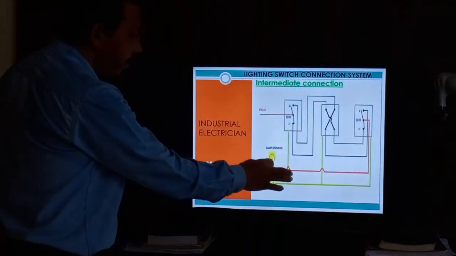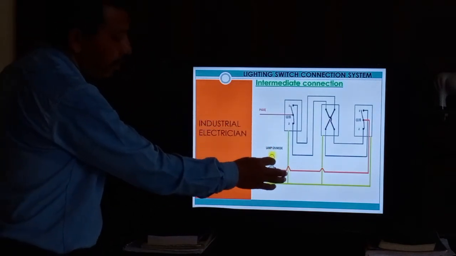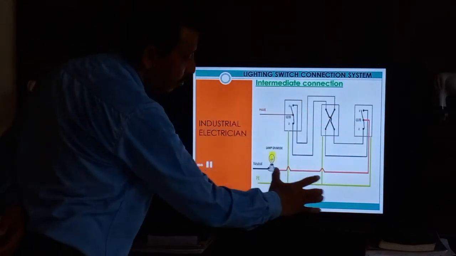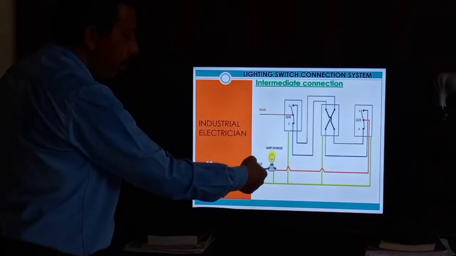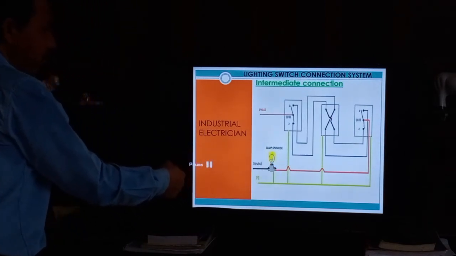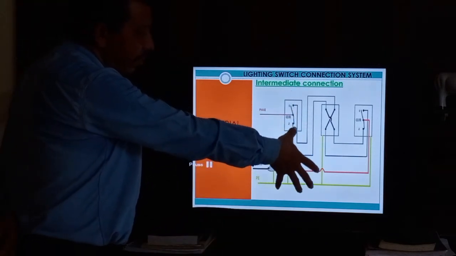So if you require 3, 4, 5, any number of lights, you can put them. The wiring system is this one. If there are more lights, you can loop the light: loop the phase, neutral and earthing. Give the other light the looping also, 3 wires. But the wiring system is the same.